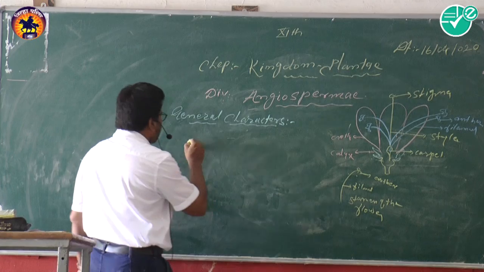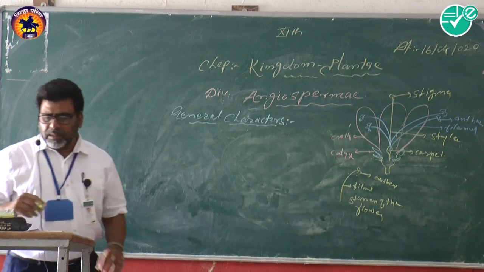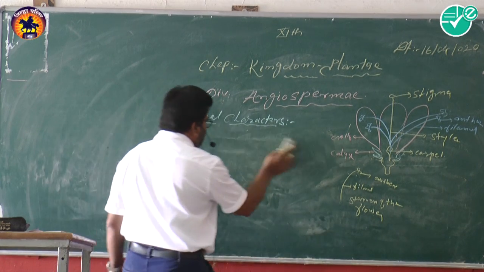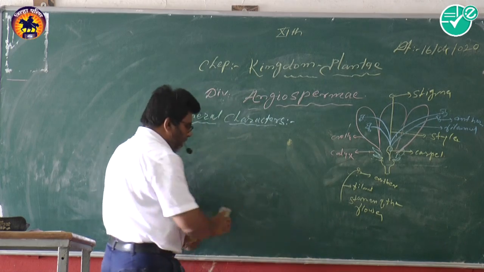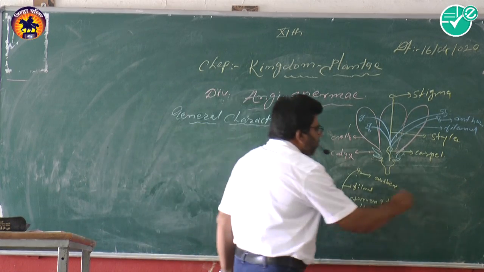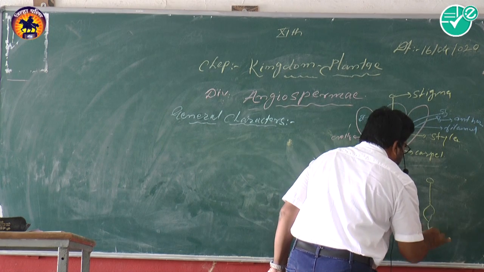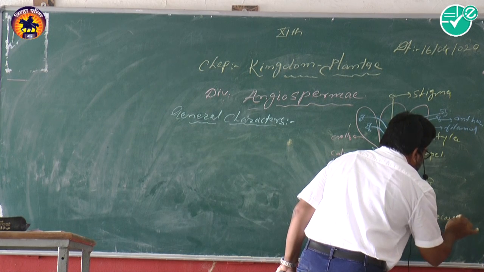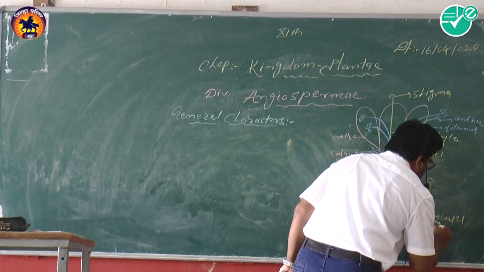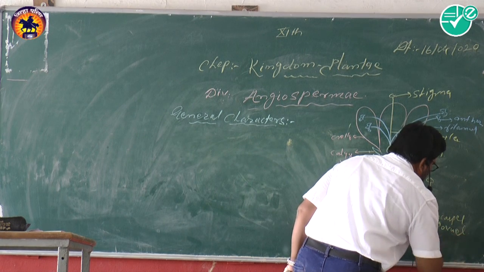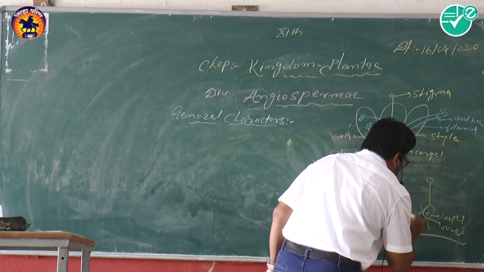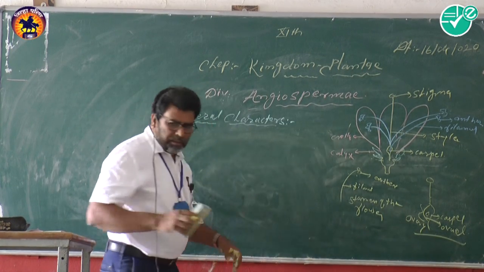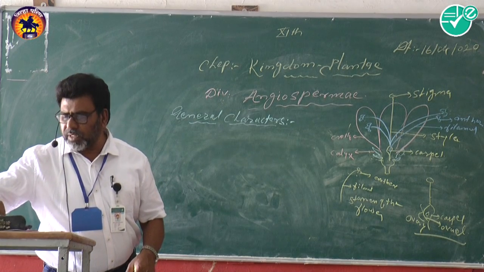So first of all I draw here the figure of the gynoecium and androecium. Now see here, in this way, this is the female reproductive part, that is the stigma, style, and this is the carpel, and in the carpel you find that there is the ovule, and this is also called the ovary. Now see here, I am drawing here the diagram of the whorls of the flower.